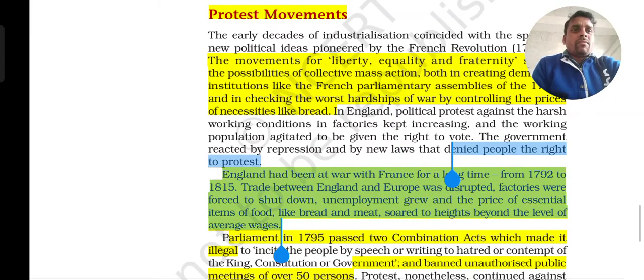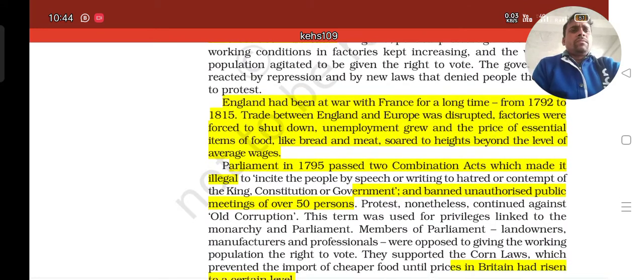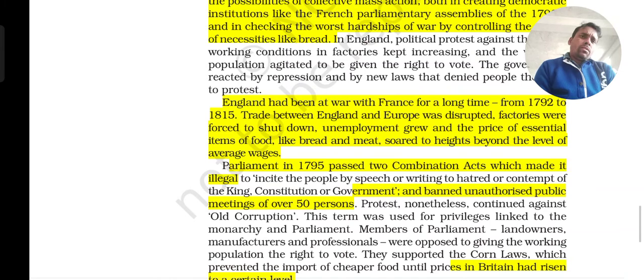And finally, in order to deal with all these problems, or to bring peace in the country, the parliament in the year 1795 passed the two Combination Acts.